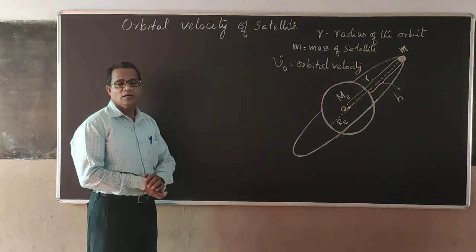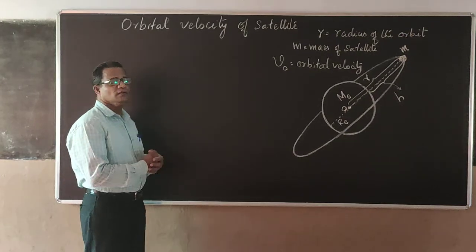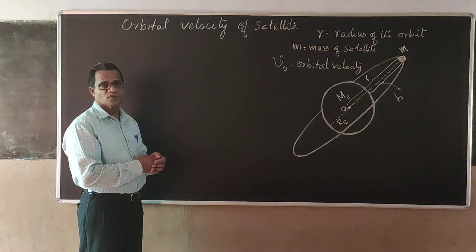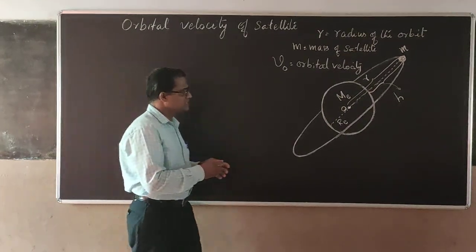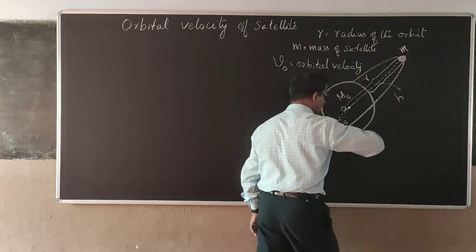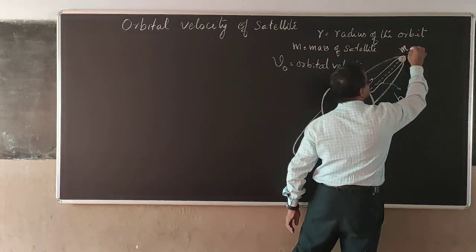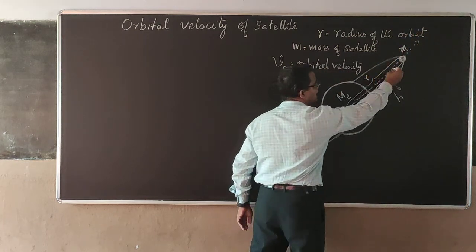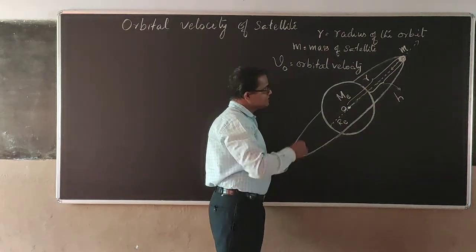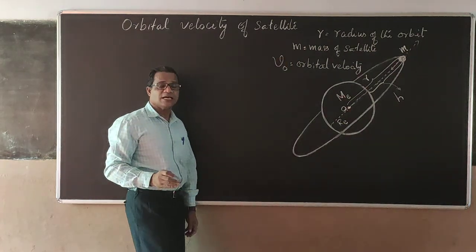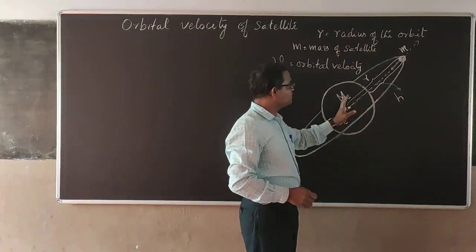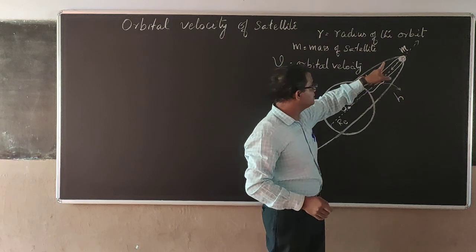Now from the condition for obtaining the satellite motion, we understood that the centrifugal force experienced by the satellite, as it moves around like this, will be experiencing a force outward and there will be an attractive force inward. So the centrifugal force experienced by the satellite must be balancing with the gravitational force of attraction between Earth and the satellite.